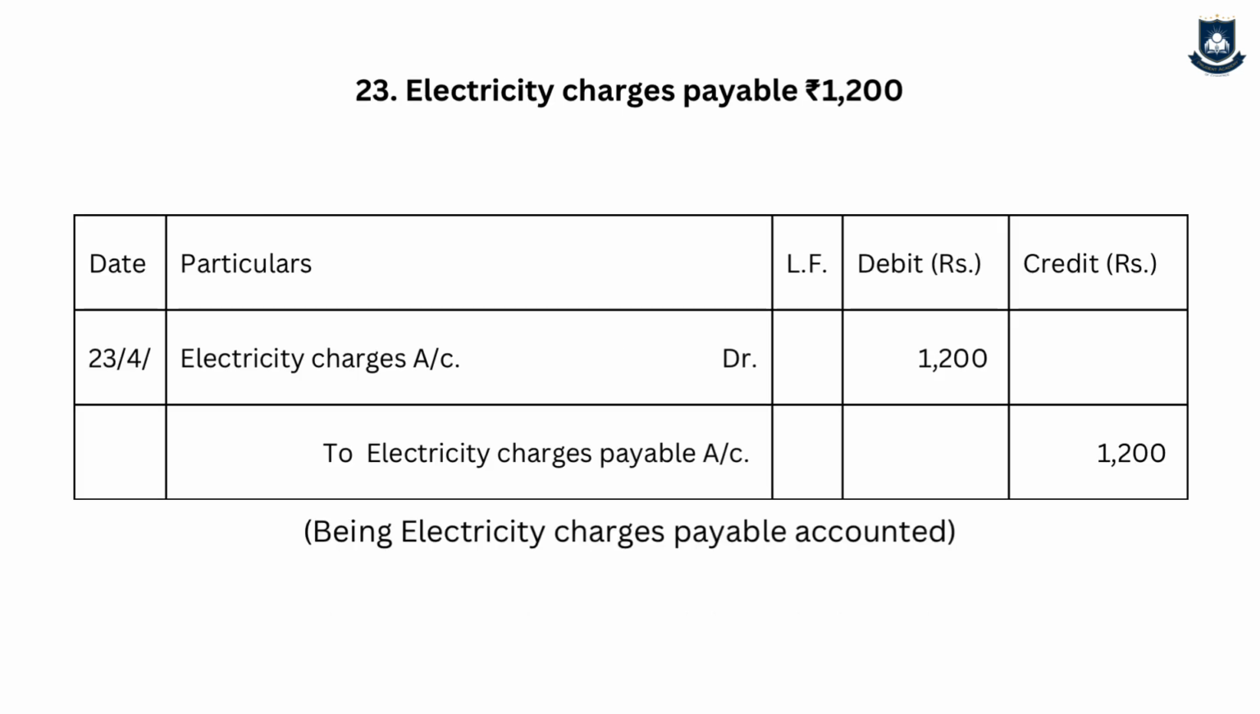The next transaction is electricity charges payable. So the journal entry will be electricity charges account debit to electricity charges payable account. Amount is 1200. Now electricity charges is my expense, since it is increasing, it is debited, and electricity charges payable is my liability, and since it is increasing, it is credited. The narration is being electricity charges payable accounted. Logic is electricity charges expense increase debit, electricity charges payable liability increase credit.